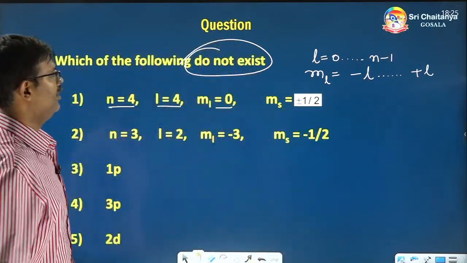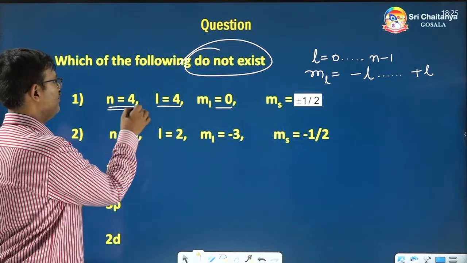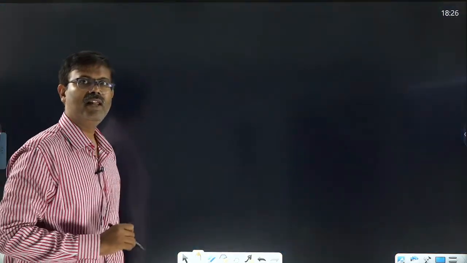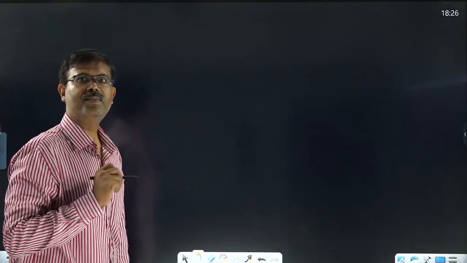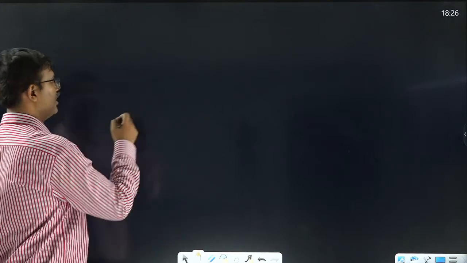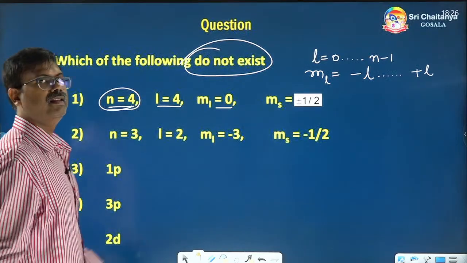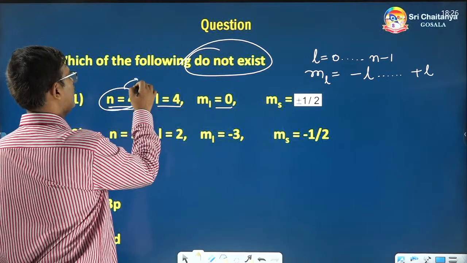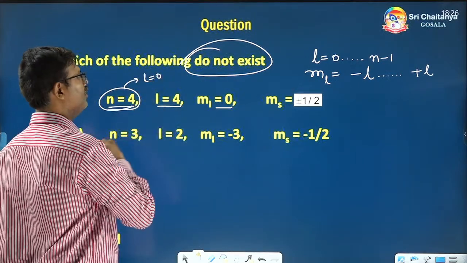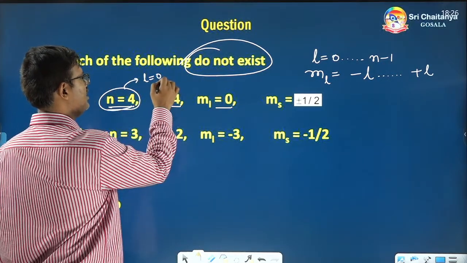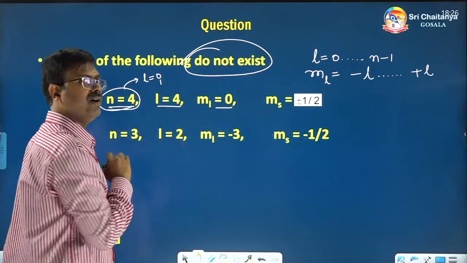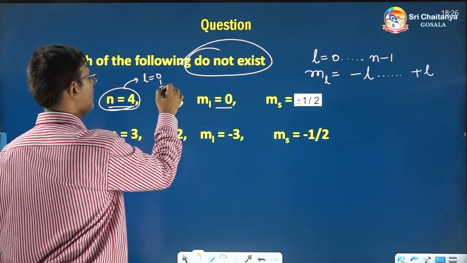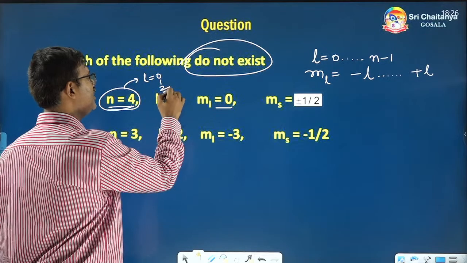Okay. Now, let's see. N is equal to 4. In that fourth shell, what are the subshells present? What are the subshell values? L value starts from 0 and L is equal to 0 will be there, L is equal to 1 will be there, L is equal to 2 will be there, L is equal to 3.